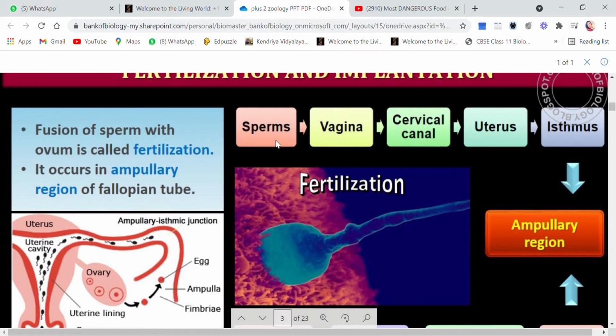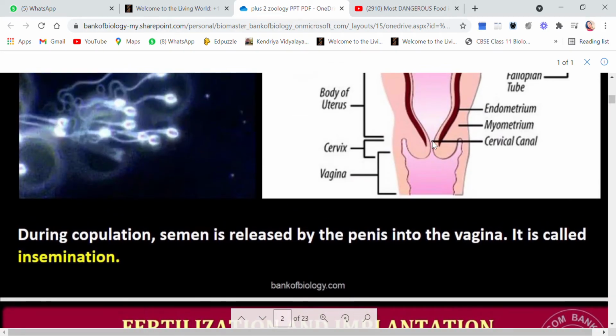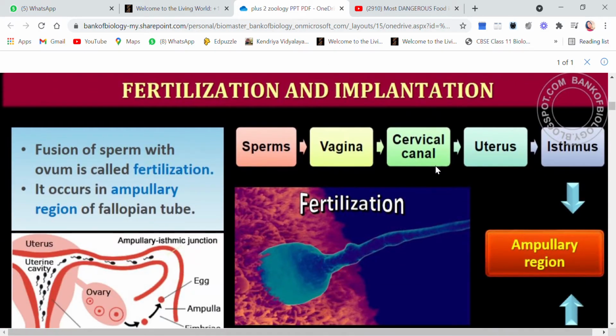You see there is a chart shown here. Sperms enter into the vagina. From the vagina they move on to the cervical canal. You know what is cervical canal? This is your cervical canal which connects the cervix and vagina. The sperms will move through the cervical canal and then enter into the uterus.